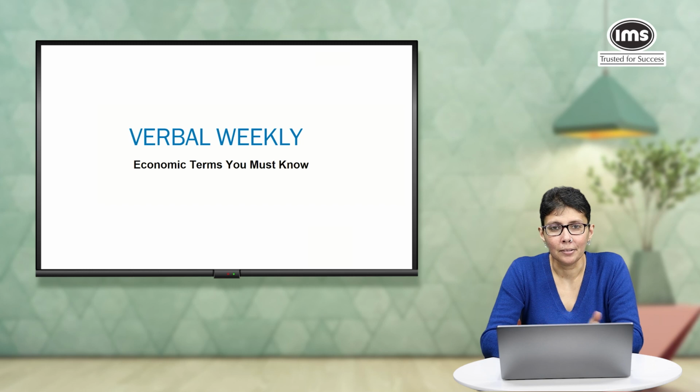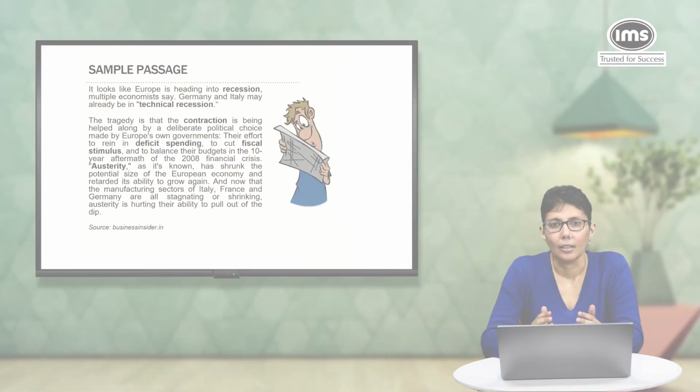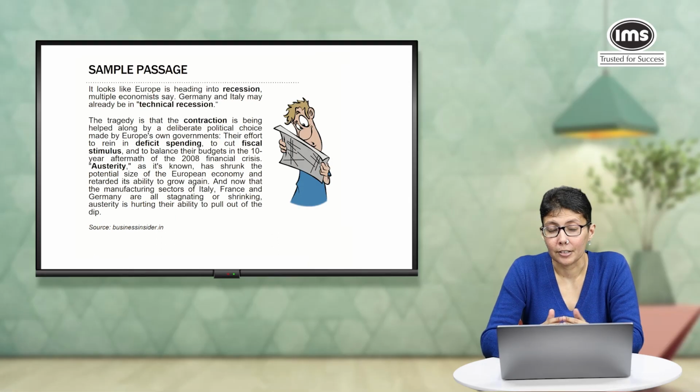So, let's get started. Now, let's imagine that this is the passage that you were reading. Of course, it's a sample passage. While reading this, you might come across terms that we have highlighted. It looks like Europe is heading into recession. Now, most of us understand what a recession is, but let's keep reading further. Germany and Italy may already be in technical recession.